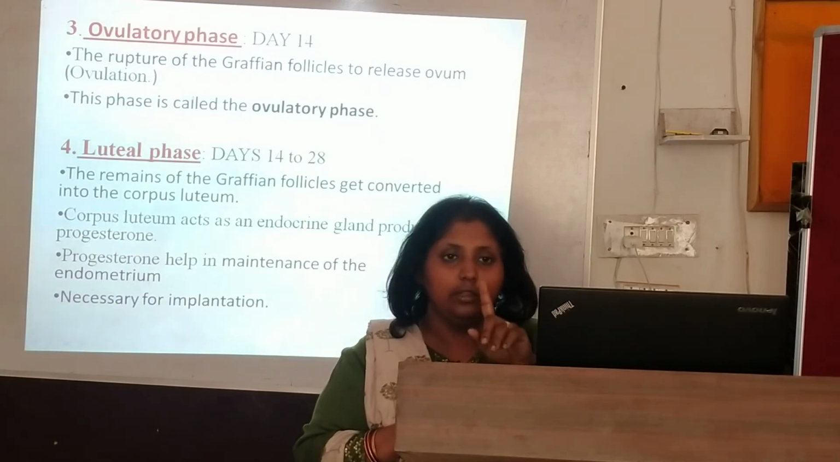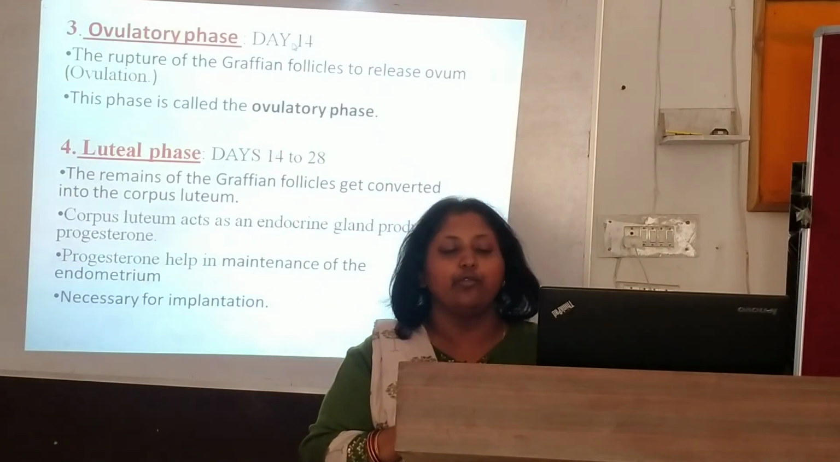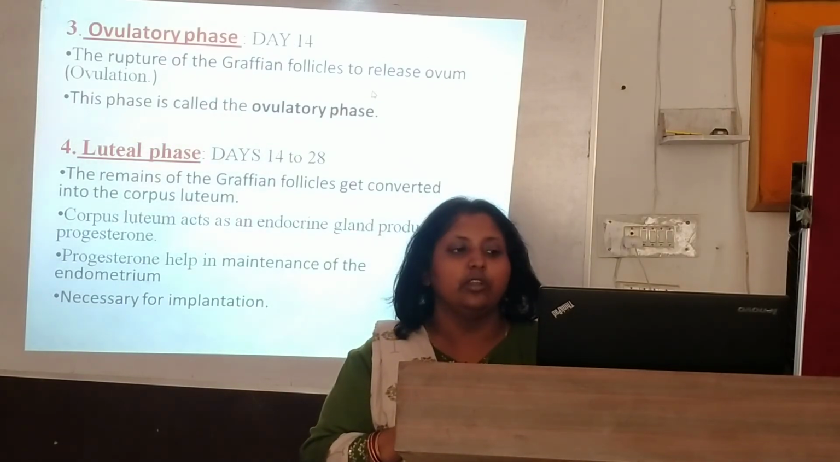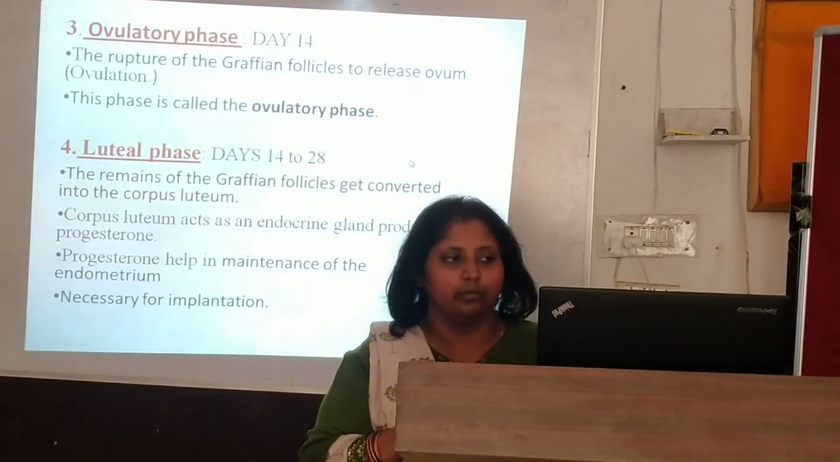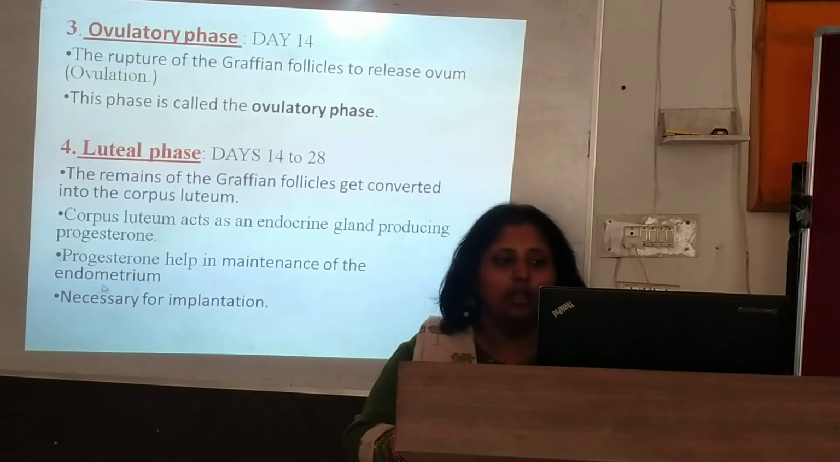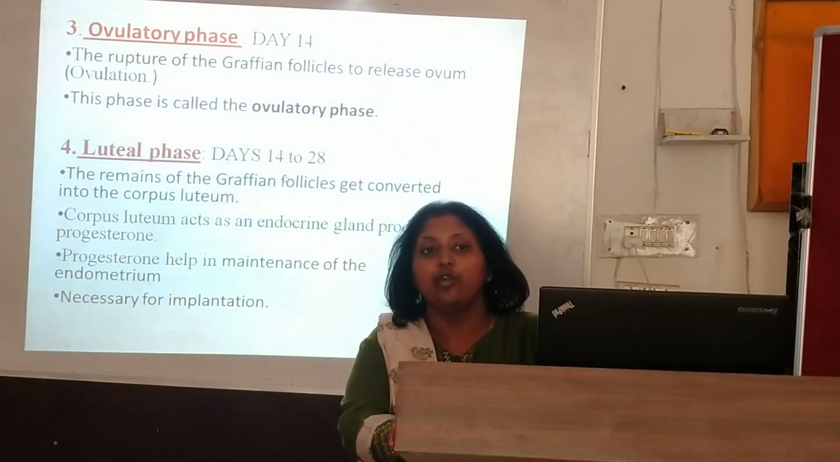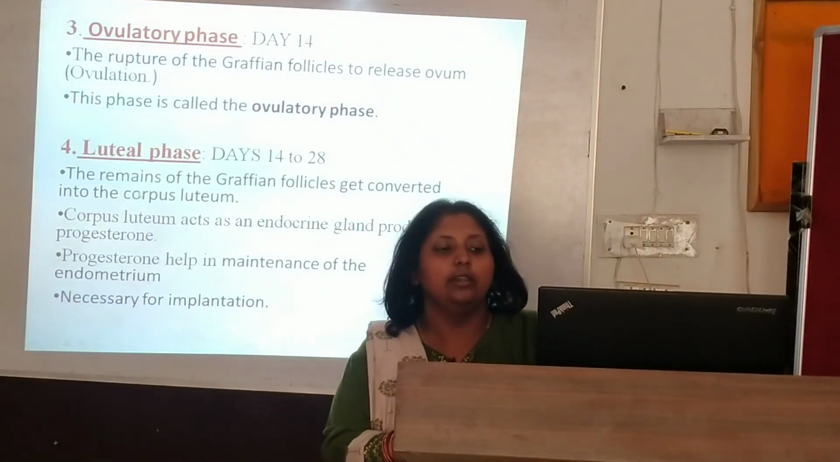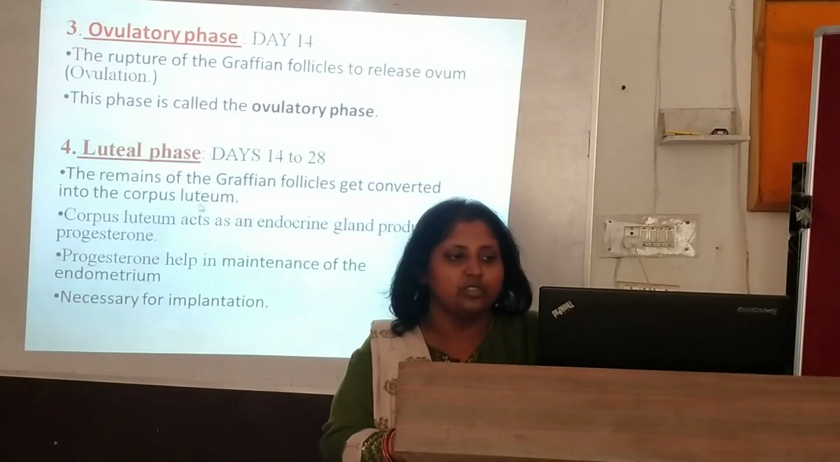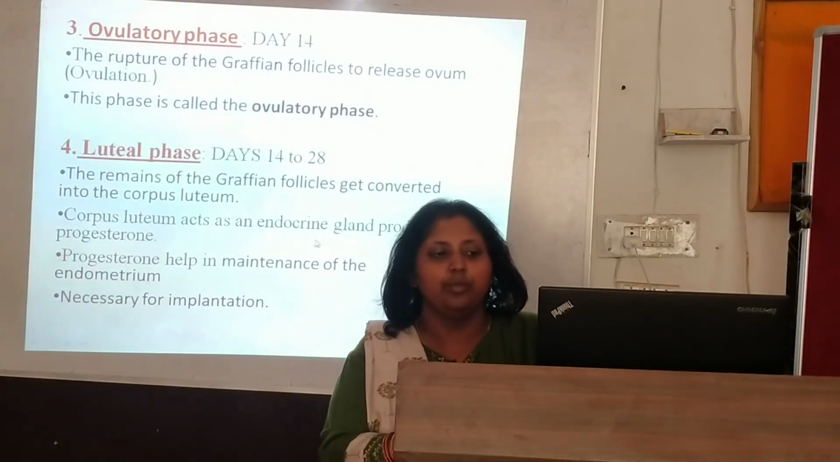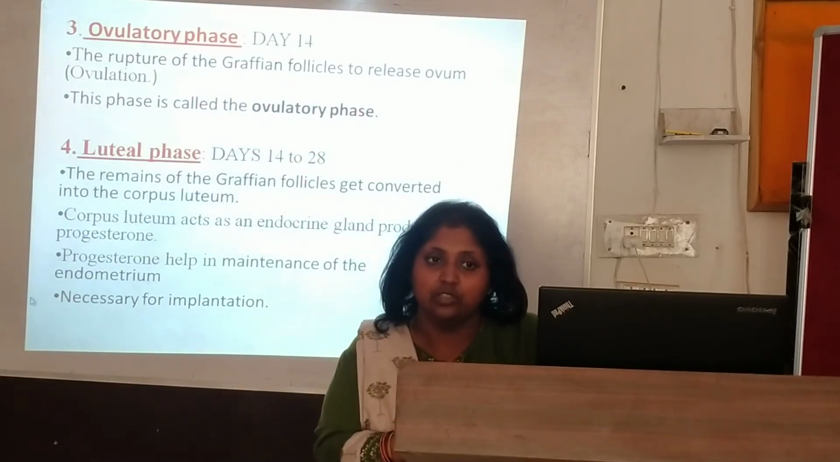You got it? It only works on day 14. The rupture of the graafian follicle releases what? The ovum, which is called ovulation. Now the last phase is the luteal phase. It will start from day 14 to 28, and in this the remains of the graafian follicle get converted into corpus luteum, and this corpus luteum, an endocrine gland, produces another hormone which is called